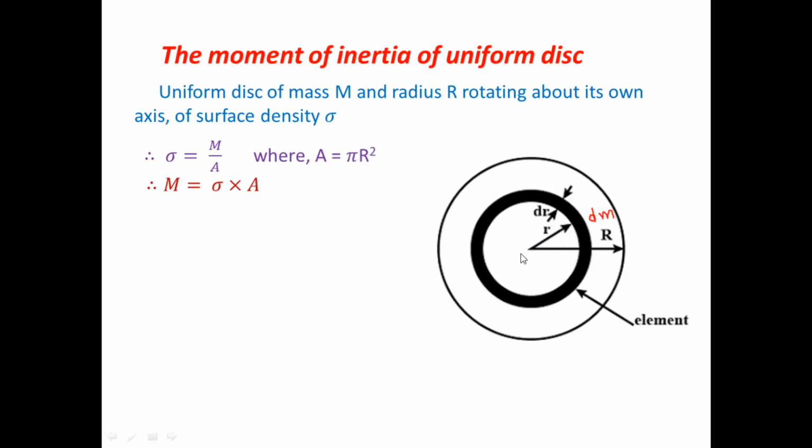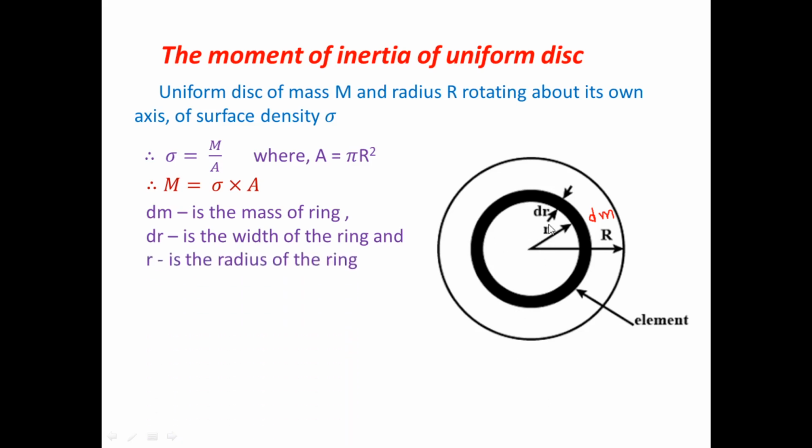Their own radius will be denoted by small r. But before that, surface density sigma is equal to mass per unit area, so what is mass? Mass is equal to sigma into area, that is pi r square. After that, dm is the mass of the ring. This dm is called the mass of the ring. dr is the width of the smallest element, that is the ring, and small r is the radius of the given ring.